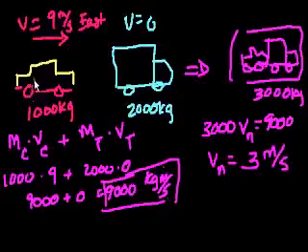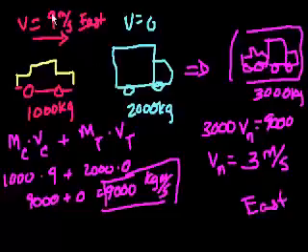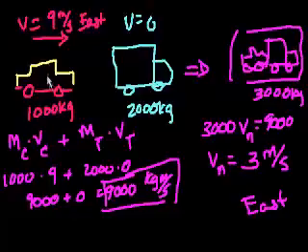You have a relatively light car moving at 9 meters per second into a stationary truck. Then it smacks the truck and they move together. The combined object is going to be moving to the east. We'll do more later, but we assume that a positive velocity is east. If somehow we ended up with a negative, it would have been west. But it makes sense because we have a light object and a stationary heavy object, and when the light object hits the stationary heavy object, the combined object still keeps moving to the right, but at a relatively slower speed. So hopefully that gives you a little bit of intuition for momentum, and that was not too confusing of a problem.